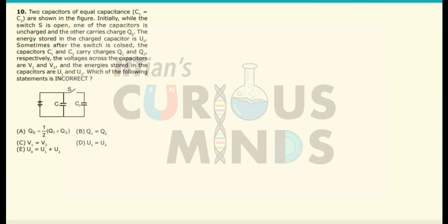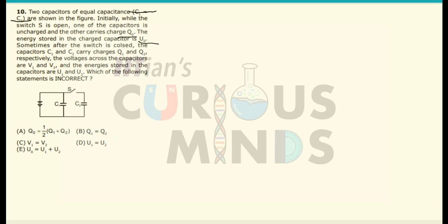Two capacitors of equal capacitance C1 and C2 are as shown in the figure. Initially, while the switch S is open, one of the capacitors is uncharged and the other capacitor is charged with charge Q naught. The energy stored in the charged capacitor is equal to U naught.